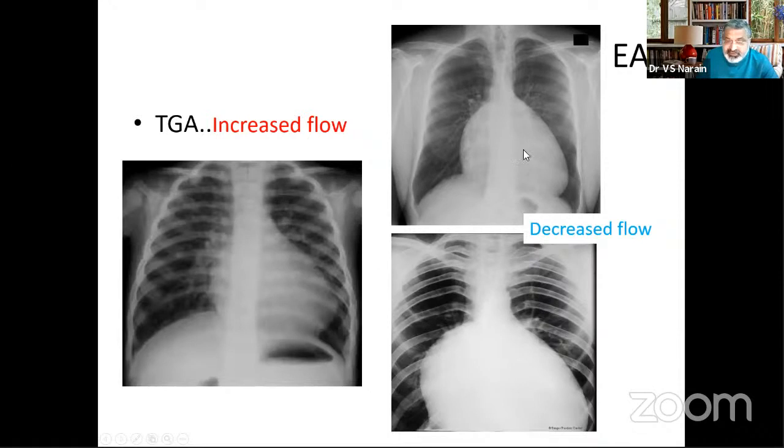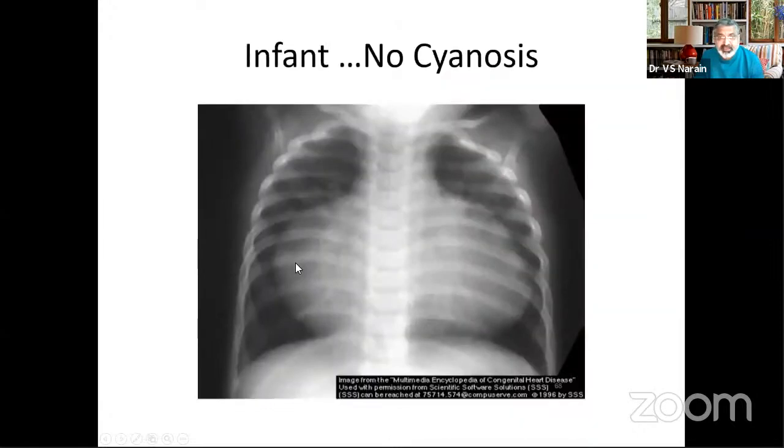So this is detransposition and this is Epstein's anomaly. So don't call this a transposition when you are given it in the examination. Transposition would definitely have increased flow in addition to the features of narrow pedicle, some cardiomegaly and egg on side.